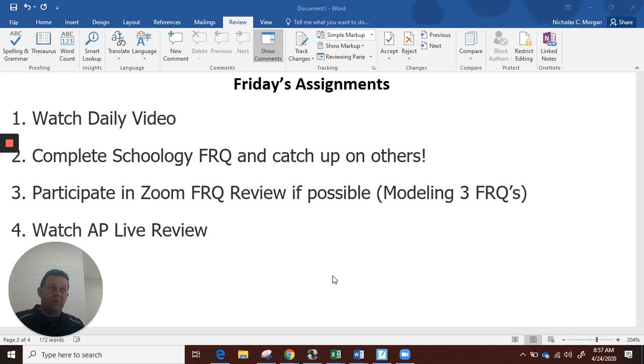But if you are behind, or got some that were optional in the past and you want to practice, it'd be a good time to do that sometime over the next 3 days. But the one in Schoology, I think you're going to find, much like Wednesday, it's kind of an eye opener, and it's one that gets our attention to what we need to improve on. Really try to participate in Zoom today for FRQ review.